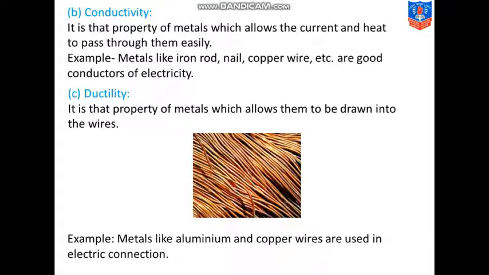Like example, metals like aluminium and copper wire are used in electric connection. You might have seen the wires which you use for electric connection. Outside there is PVC coating, but inside the wires are of metals, and they are specially aluminium and copper wires. So this property of the metals in which we can convert them or we can draw them into the wires is known as ductility.